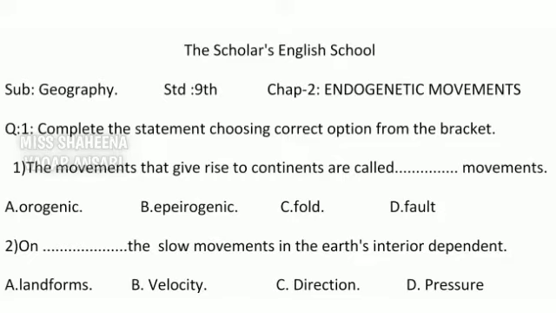Number 1 is the movements that give rise to continents are called dash movements. Options are orogenic, epirogenic, fold and faults. So students, first of all, fold and faults are not movements, and epirogenic movements give rise to continent and orogenic movements give rise to mountain. So the answer will be epirogenic movements.